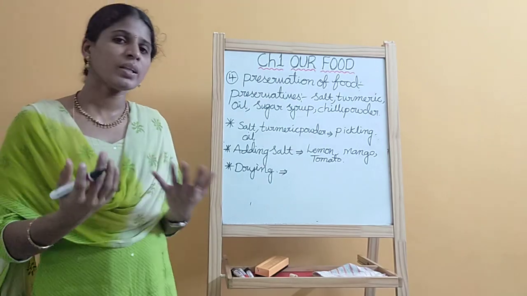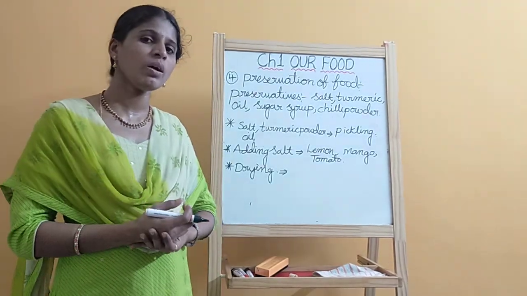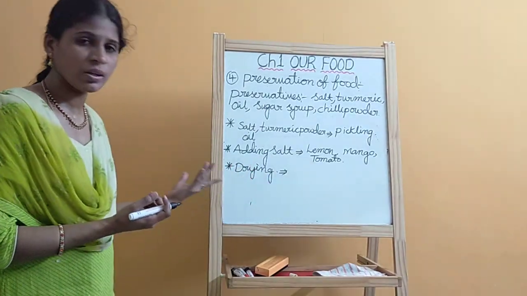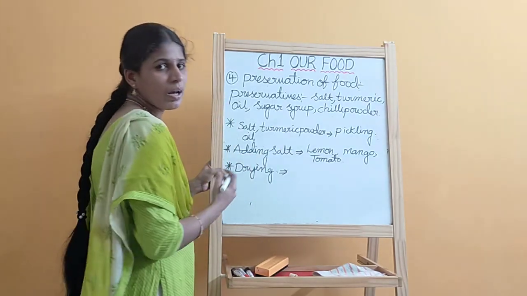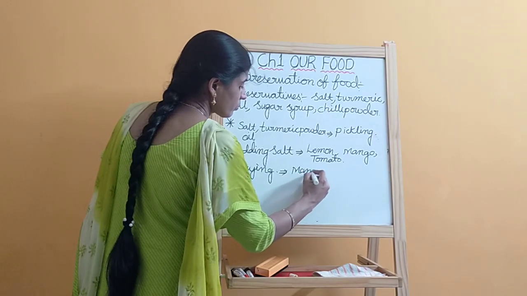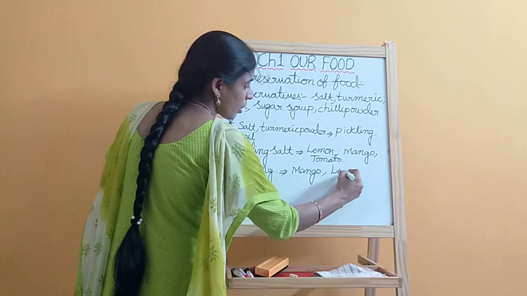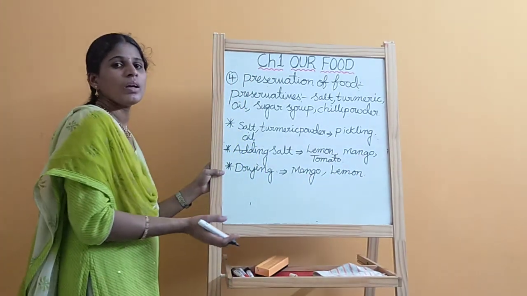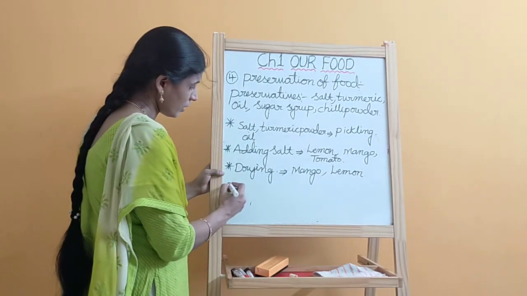Especially where water content is present, the microorganisms grow well. That's why they remove water from the food materials and store them for a long time. For mango or some of the food items, they expose them to sunlight and dry them before using them as food. Okay.